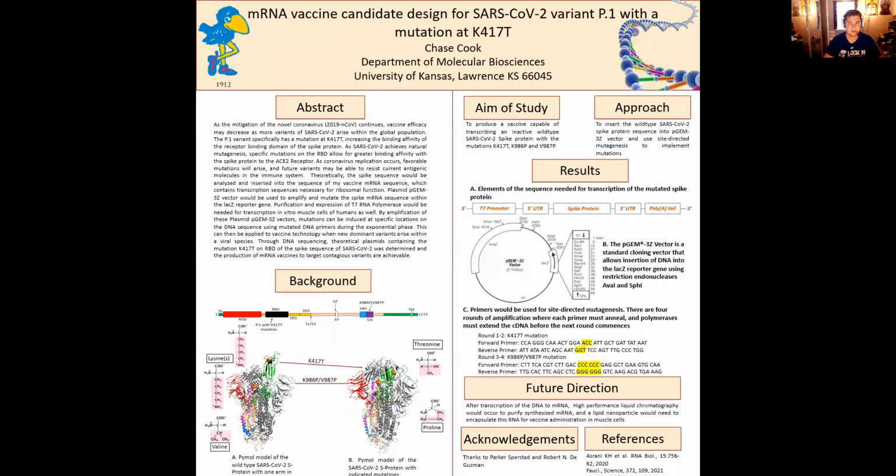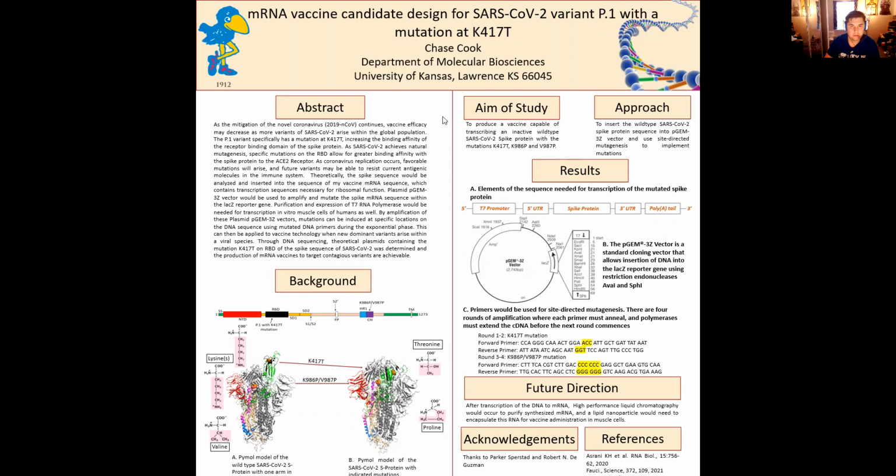Hello, my name is Chase Cook, and today I would like to talk to you about my development with a theoretical vaccine targeting the SARS-CoV-2 P.1 variant with a specific mutation at K417T, or lysine to threonine at the 417th position in the sequence of the spike protein of the coronavirus.